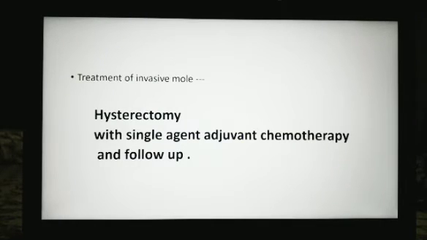What is the treatment of invasive mole? The treatment is hysterectomy with single agent adjuvant chemotherapy, and follow-up is a must in all for the prognosis.